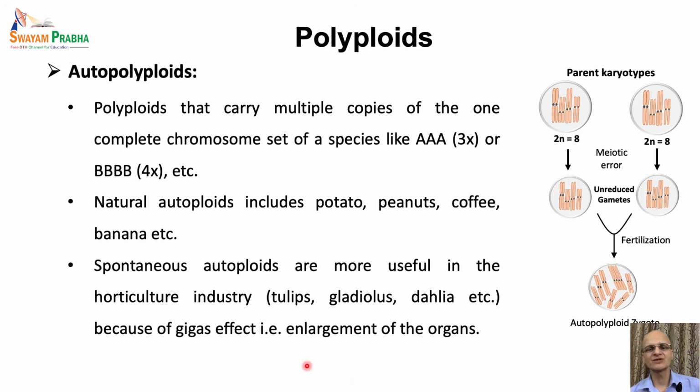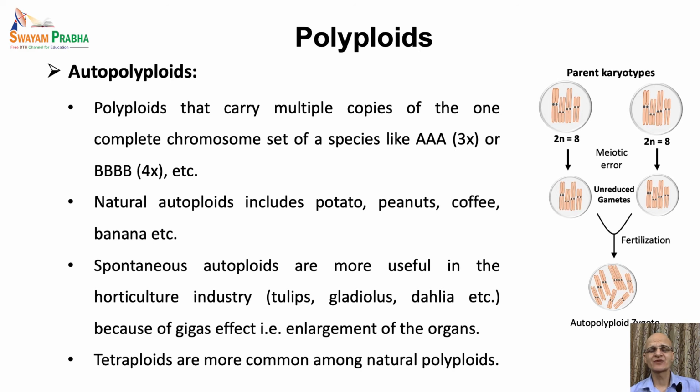And this is usually because of the gigas effect, which is very common in polyploids. Basically, the phenomenon of enlargement of the body organs, principally because of the accumulation of moisture content, is known as the gigas effect. So in the horticulture industry, large flowers are desirable, and therefore polyploids having large organs or large flowers are preferred and used on a large scale.